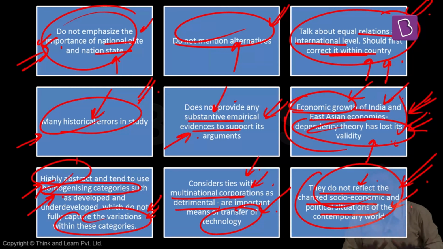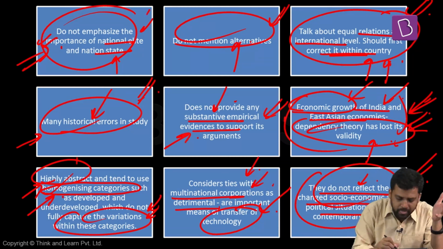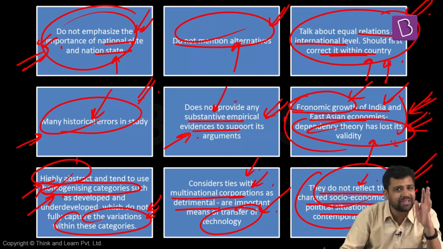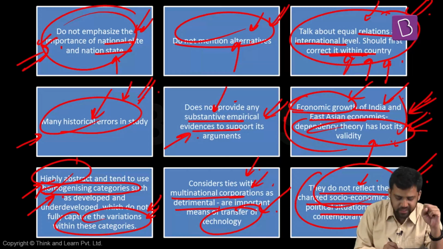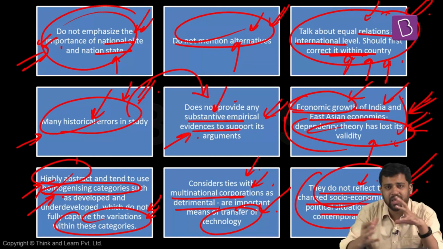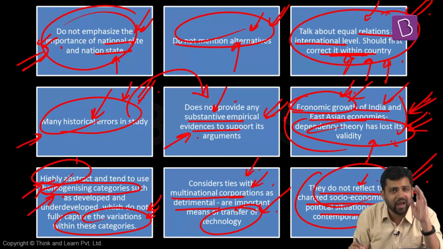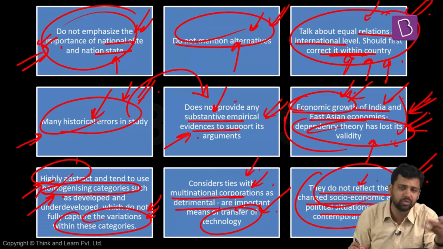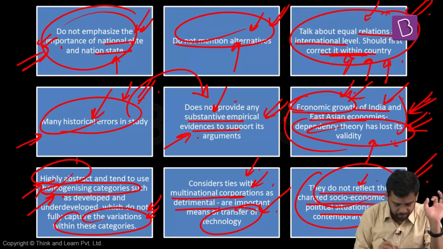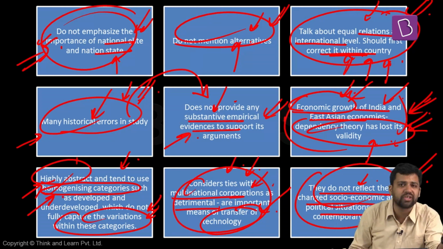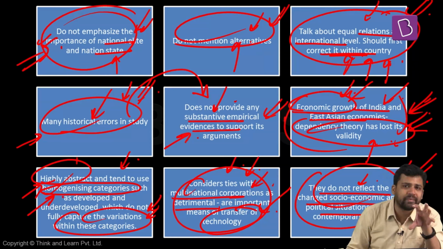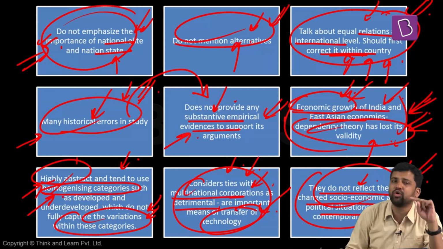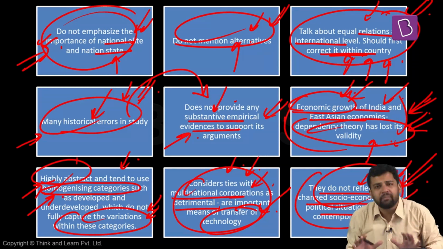So all these things are criticisms of dependency theory. These theories are not focusing on the role of the nation state, the national elite. They are not specifically mentioning the alternatives. They do not talk about improving things within the economy, the internal dependency that exists. Many of them have glaring historical errors, and sometimes the empirical evidence they're giving is being questioned. Some countries have had massive growth in recent times. The Asian economies, which they refer to as the Asian tigers, and countries like India have done really well. Apart from that, the homogenizing categories that we are using do not capture the internal variations. The role of multinational corporations in, for example, technology transfer has not been taken into consideration. They are not given importance. Apart from that, the contemporary world is different from the time of the 60s and 70s, when dependency theory was very, very prominent. So all these things are major criticisms of dependency theory.